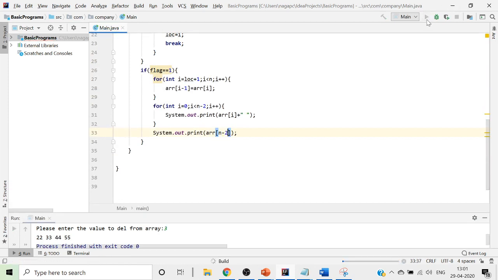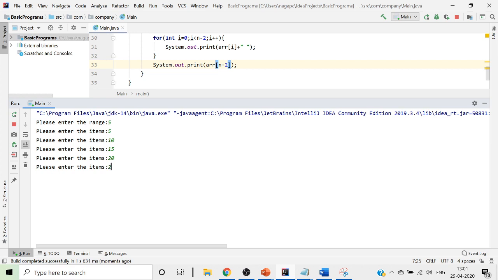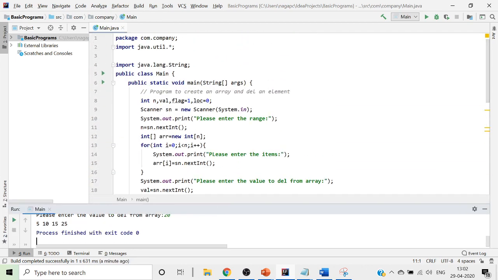Once we run this, we look at another example to make it more clear. I'll take 5, 10, 15, 20, then 25. Now I want to delete 20. Once I click on it, see, my 20 is deleted. So this is how you write your program in order to work with the values. Hope I'm clear. This is how you delete a value from an array.